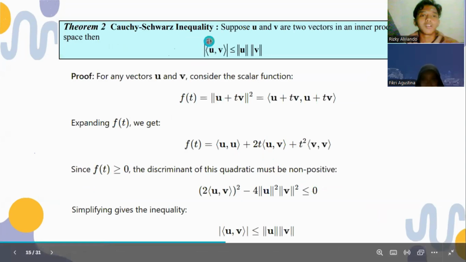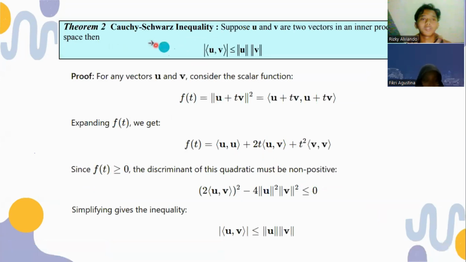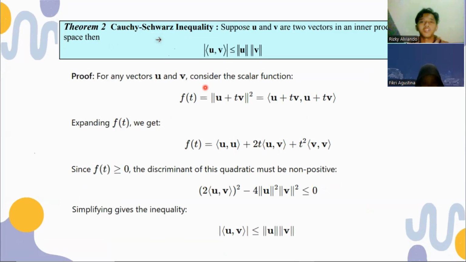Now we have theorem 2, that is the Cauchy-Schwarz inequality. It tells us: suppose u and v are two vectors in an inner product space, then the absolute value of the inner product of u and v is less than or equal to the multiplication of the norm of u and the norm of v. And there is a proof for this theorem.